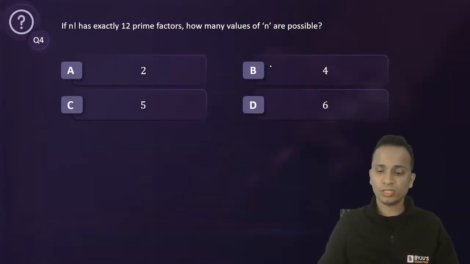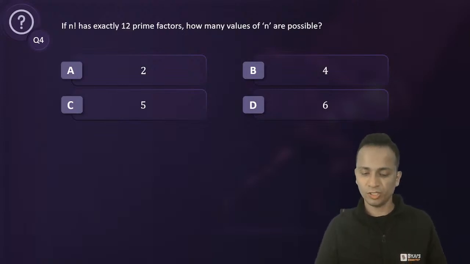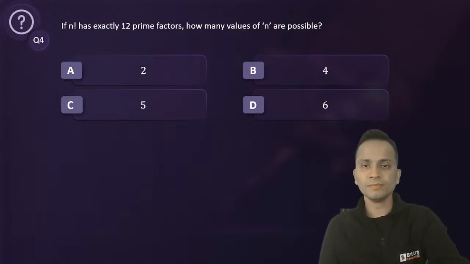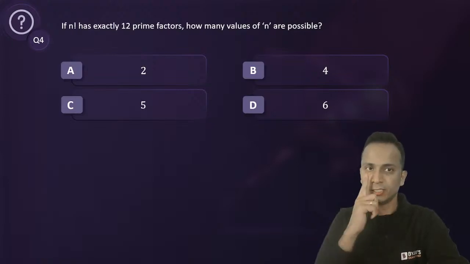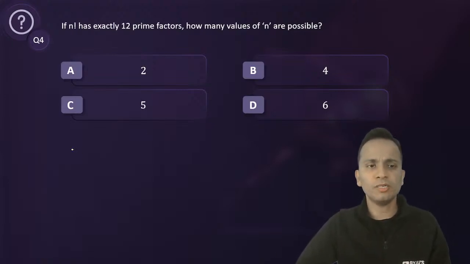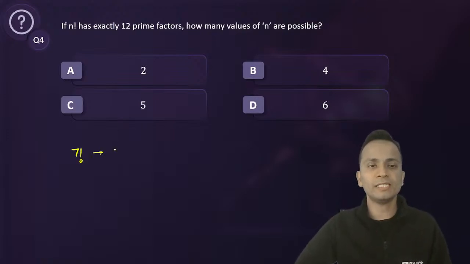Fine. So this is the first step, and I believe most of us would at least remember the squares up till 25. So this is a very basic thing that you need to remember. Okay, chaliye. Let's look at this question. So I'm starting with a very small number, 7 factorial. Okay, 7 factorial का मतलब क्या है? 7 into 6 into 5 into 4 into 3 into 2 into 1.